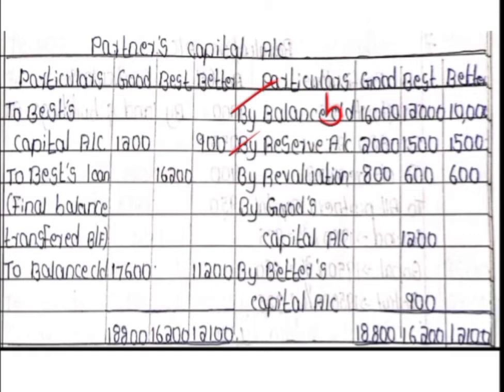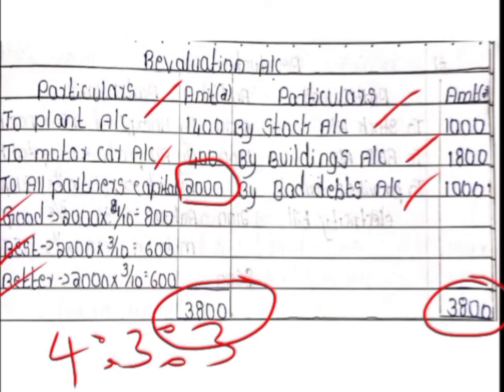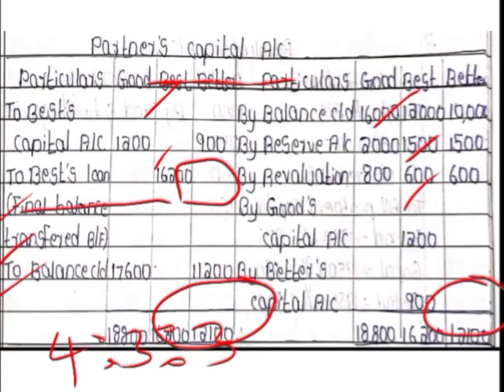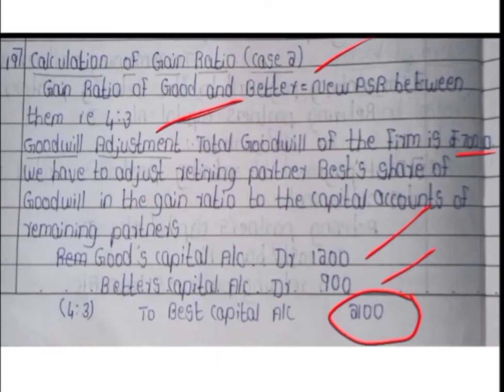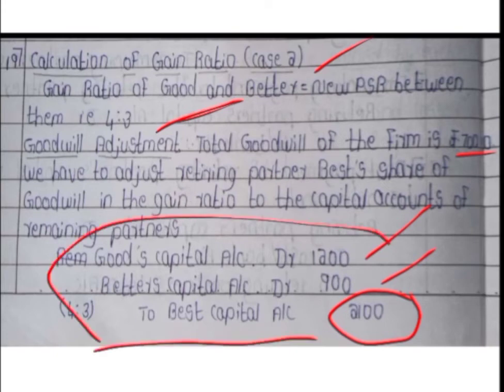Then you are going to transfer the revaluation result. In this case we got revaluation profit. The entry here is revaluation account debit to partners' capital account. So in the partners' capital account we have to write by revaluation account, the revaluation profits are credited to partners' capital account. Okay, after this we have to show the adjustment entry for treatment of goodwill. So what is the adjustment entry we have passed here? Remaining partners' capital account debit to retiring partner's capital account. Okay, here both sides of the transaction relate to capital accounts, so you have to record both sides of the transaction.